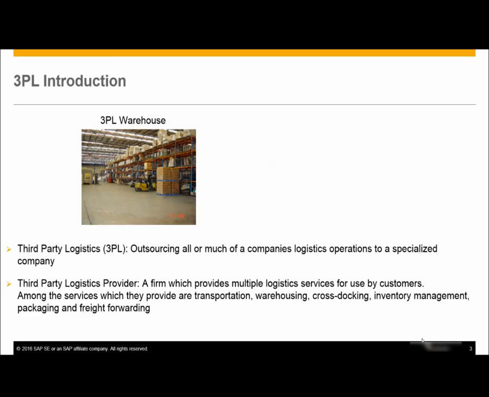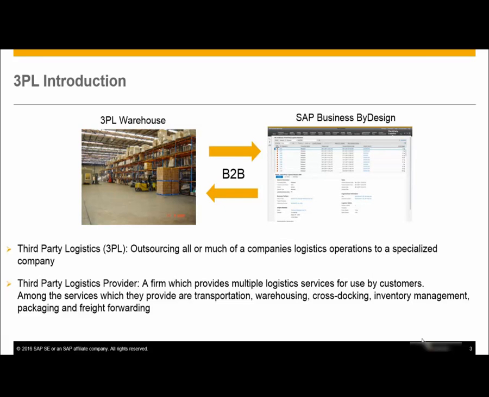In the above figure, you see that there is an integration between the external third-party logistics warehouse and the SAP Business by Design system. This integration will be explained in the coming slides. Let's move to the next slide.